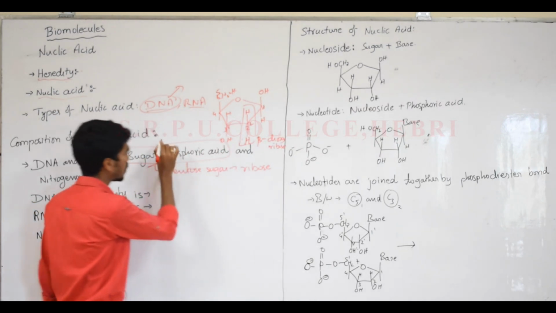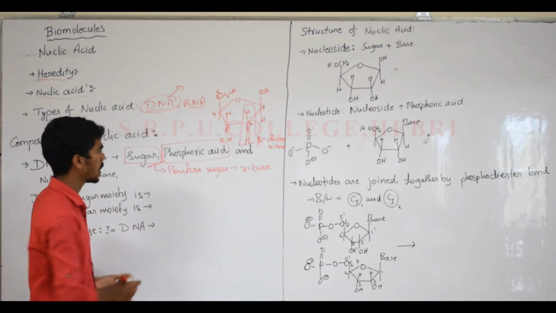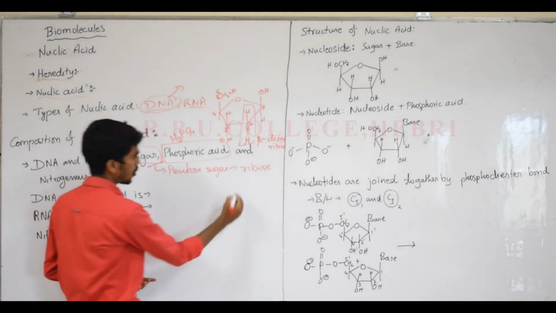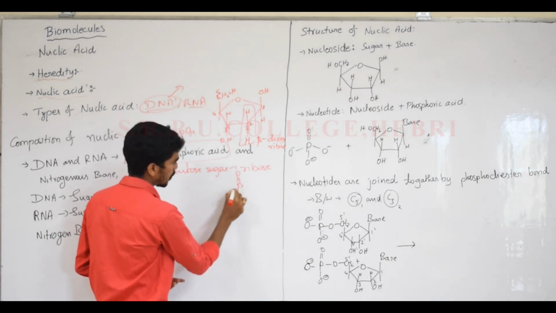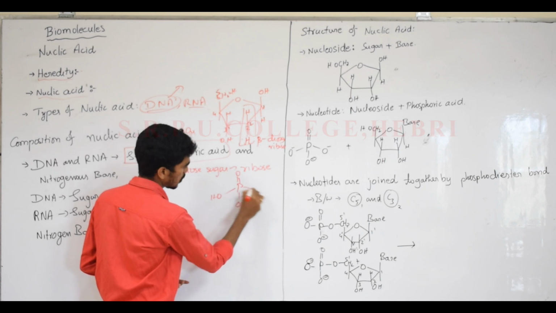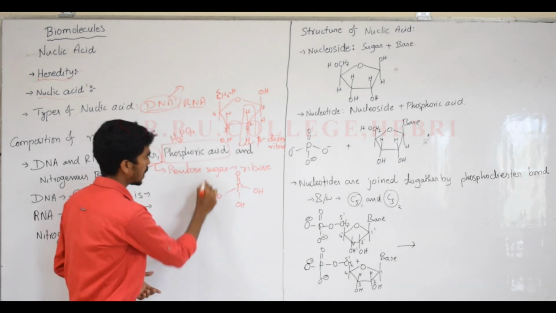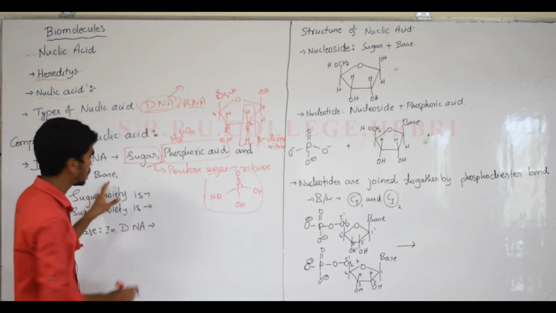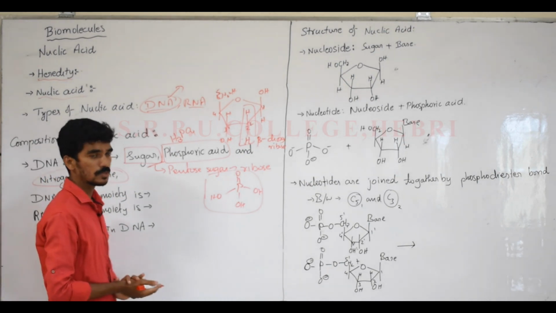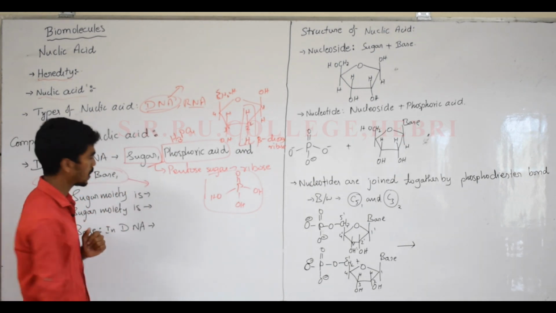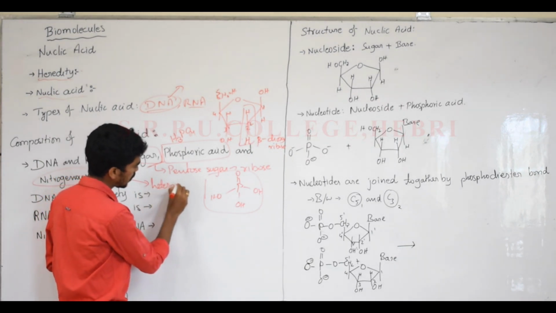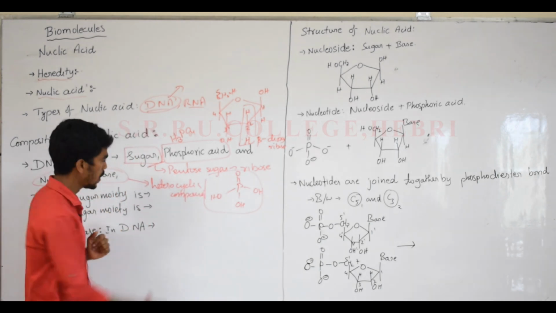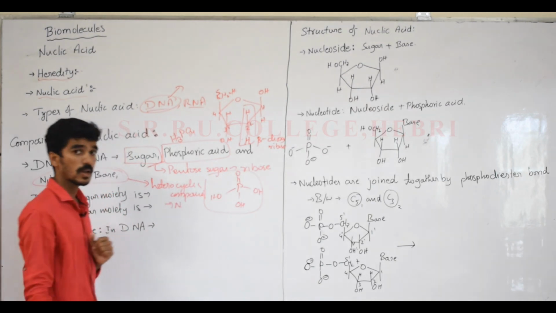Then one more chemical composition, that is phosphoric acid. What is the chemical formula of phosphoric acid? H3PO4, or you can write phosphorus as the central atom, double bond O, OH, OH, OH. Now it is a phosphoric acid group. And one more, nitrogenous bases. Nitrogenous bases are nothing but heterocyclic compounds containing nitrogen.